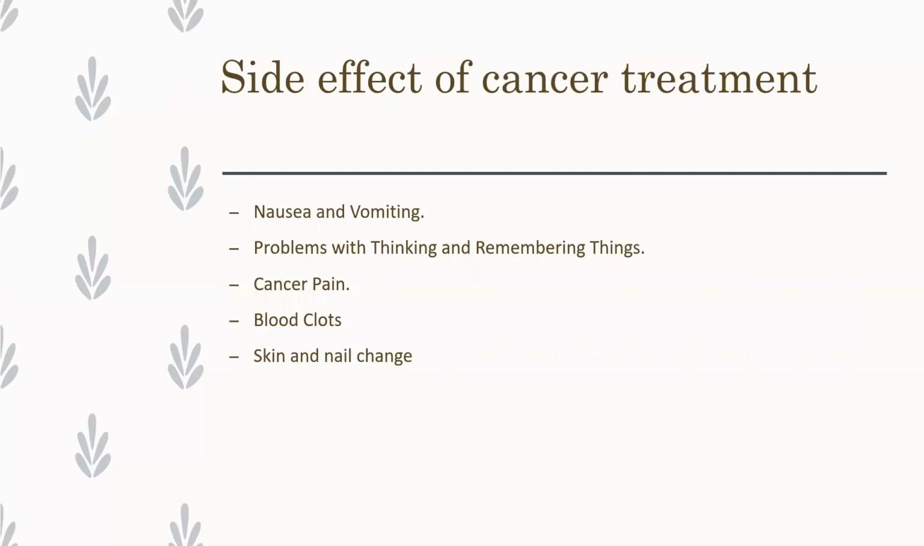Next, side effects of cancer treatment. Very basic ones are nausea and vomiting, and problems with thinking and remembering things. This was the main problem: people forgot their memories, they lost their memories. Cancer pain, blood clotting, and skin and nail changes are also there. Skin color is changed and nails are also changed.